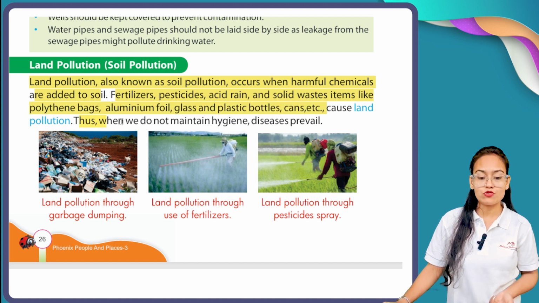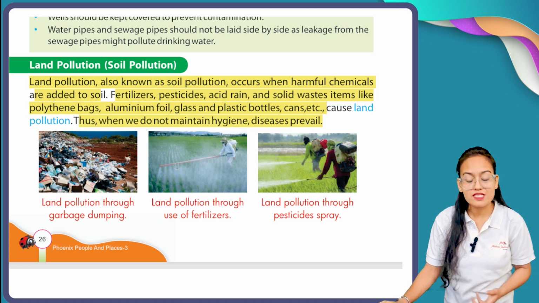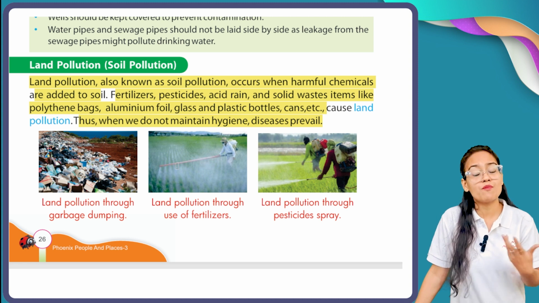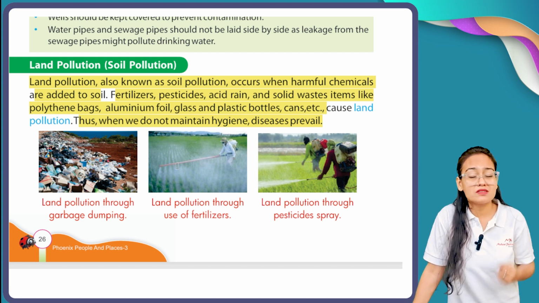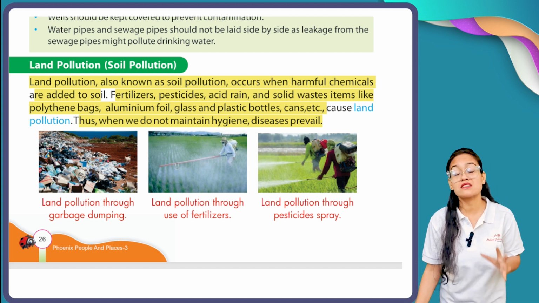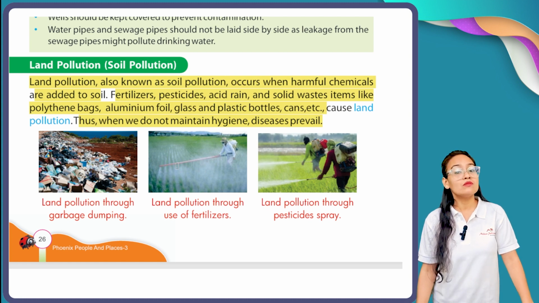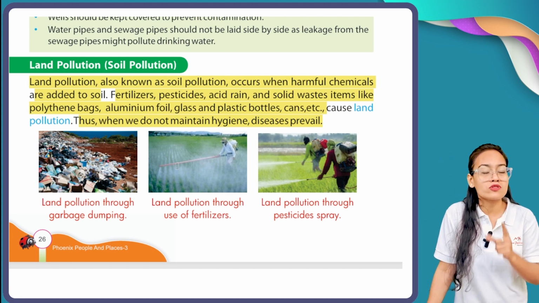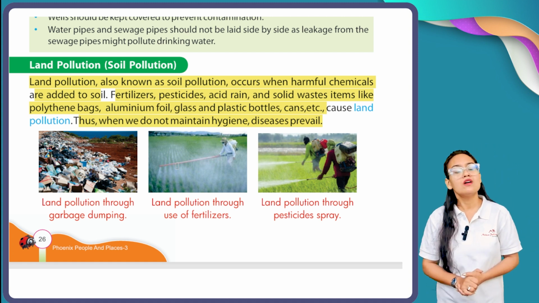These cause land pollution. Thus, when we do not maintain hygiene, diseases prevail. Now, we use aluminium foil for packing our food. We use polythene. Polythene is the most dangerous thing. It takes thousands of years to decompose polythene. And the aluminium foil which we use for packing our food is also harmful for our land. Acid rain, all this leads to land pollution.